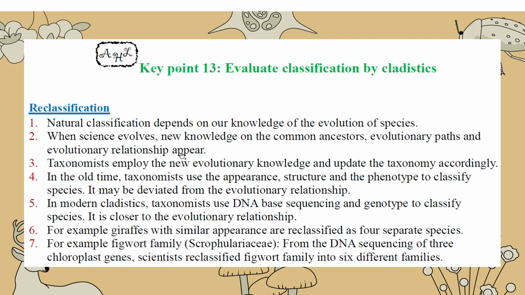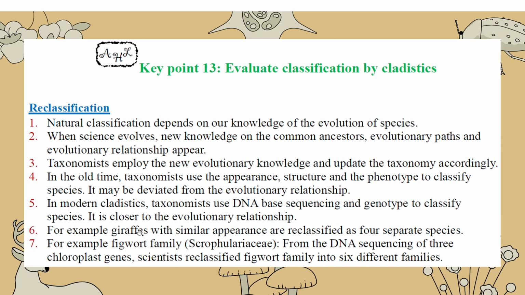Yes, it can change. So it is more dynamic nowadays because we are not looking at something outward, it is about the inner: the DNA, the base sequence, the genotype. So it is more inner. So we have more flexibility, and more evidence might come out, unexpected.